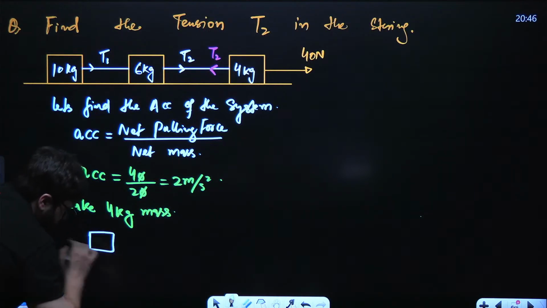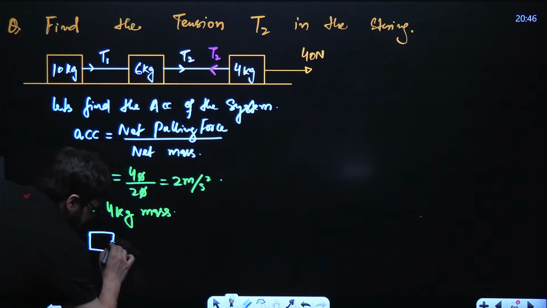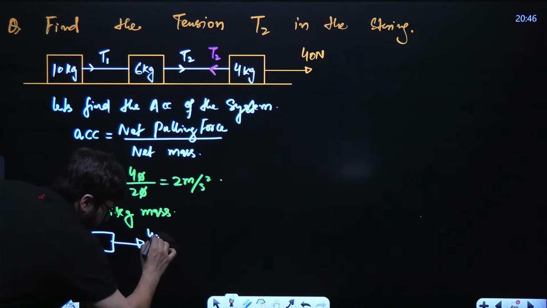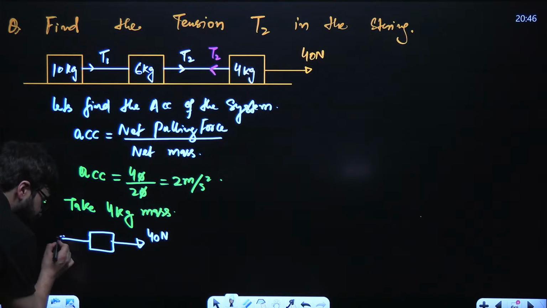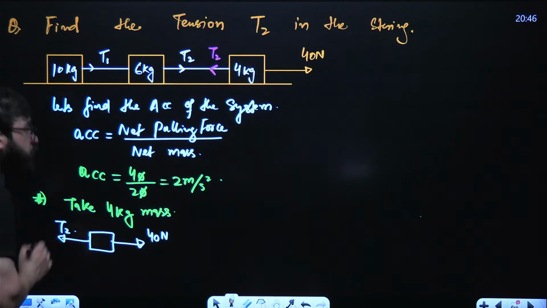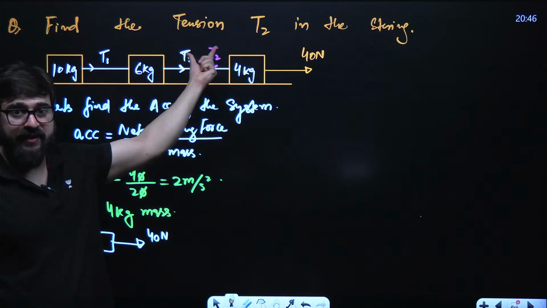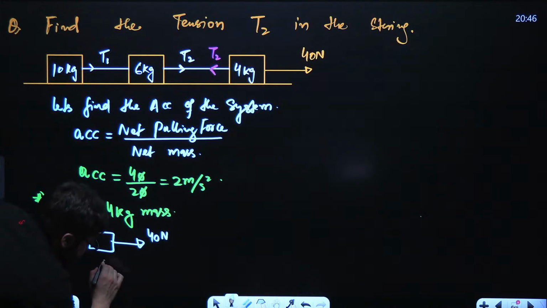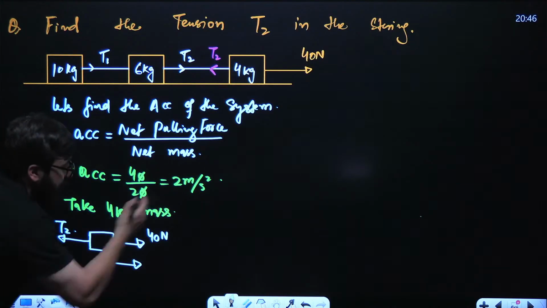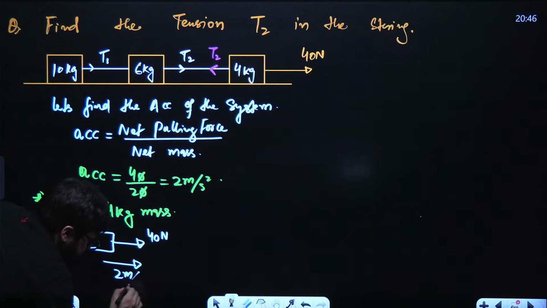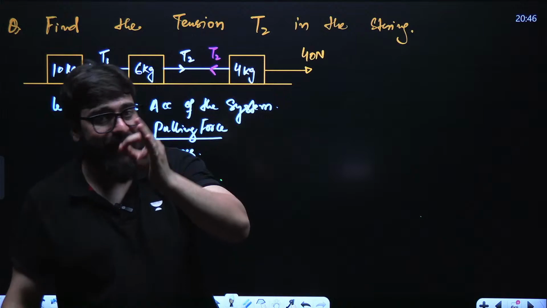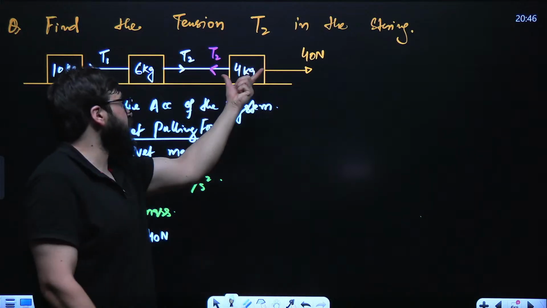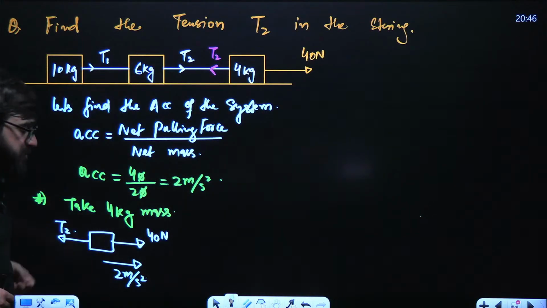In the forward direction 40 Newton is acting and in this direction T2 force is acting. This is the tension over here. And it is accelerating in this direction. The acceleration is 2 meter per second square. Guys, whatever is the acceleration of the entire system, same will be the acceleration of this block and this block.